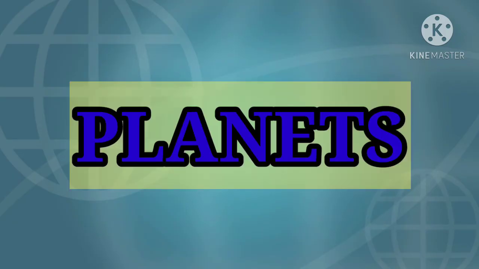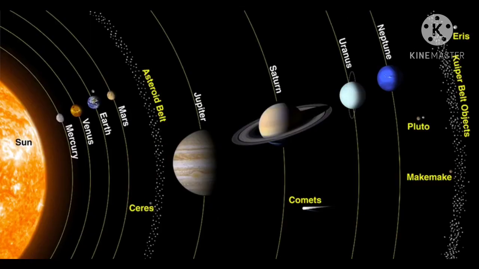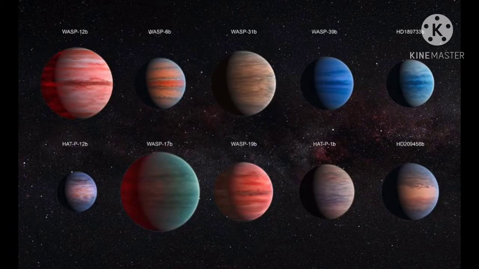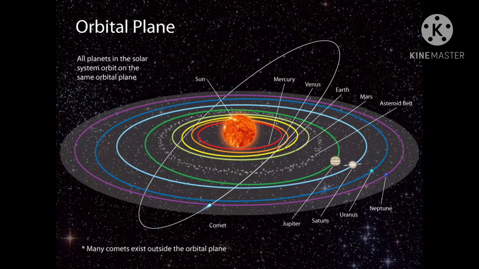Planets. There are 8 planets in our solar system. According to their distance from the Sun, the order of planets is Mercury, Venus, Earth, Mars, Jupiter, Saturn, Uranus, and Neptune. All the 8 planets of the solar system move around the Sun in fixed paths. These paths are elongated. They are called orbits.